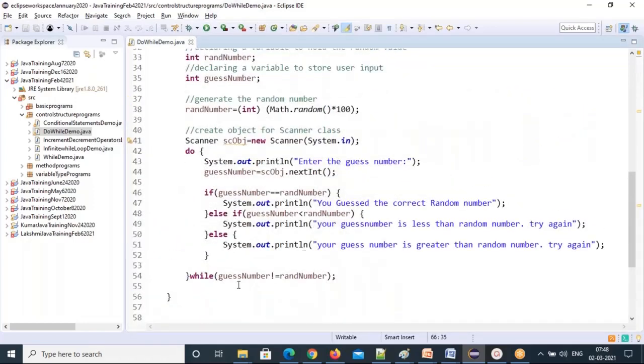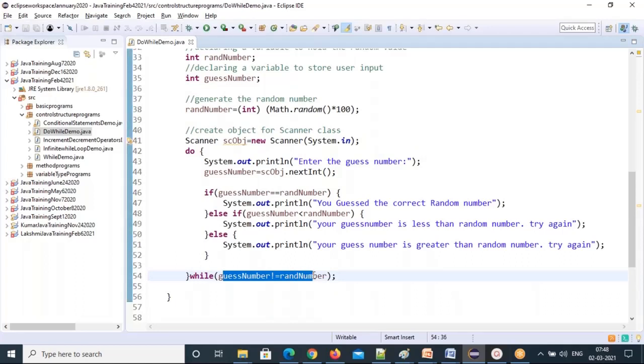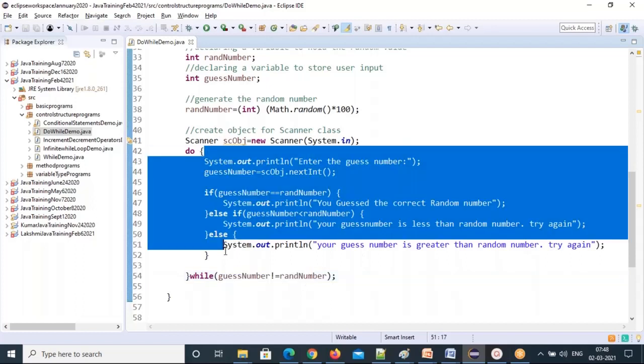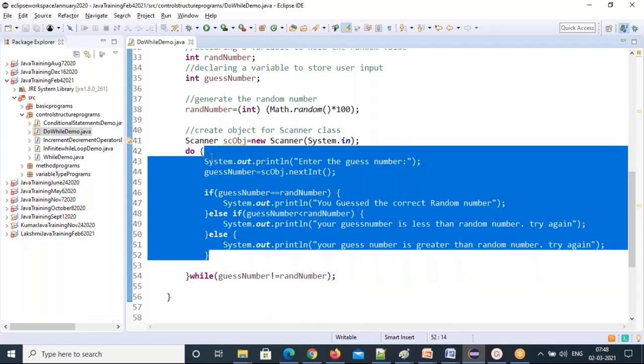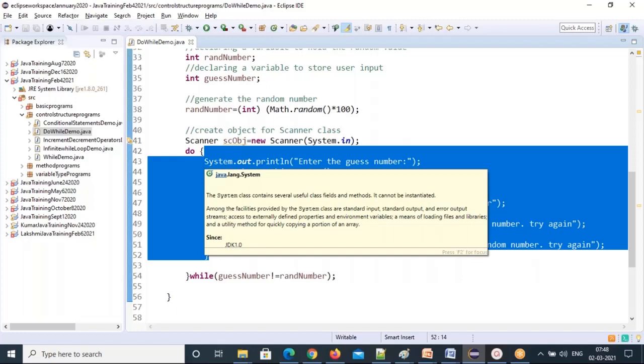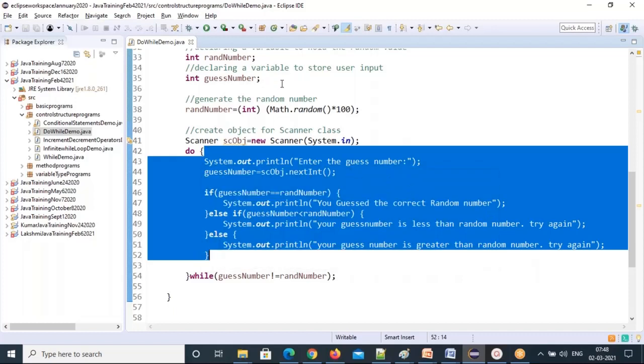How is it possible? Every time the condition is true, that means you are supplying to the do block. The controller is going back to the do block. But in the while loop, it is not like that. First itself, it checks the condition. If the condition is true, it will come inside. So that's how the do while loop will execute. Any questions before going for a for loop?